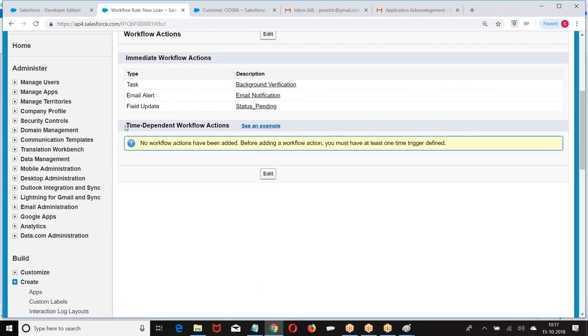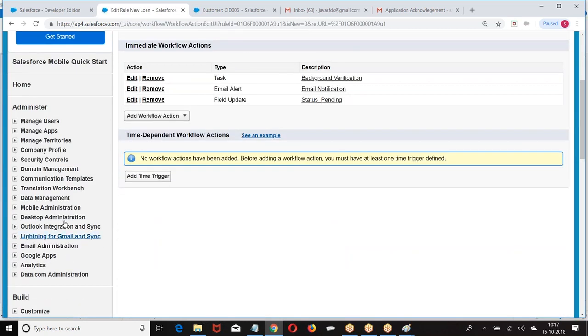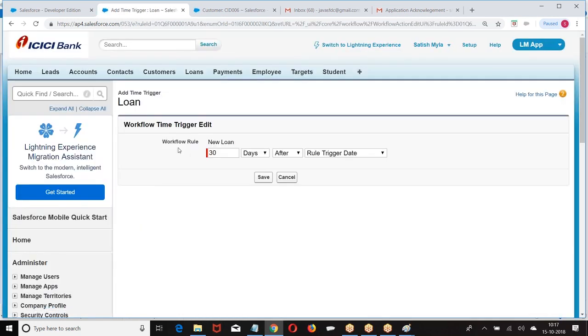How will you create a time dependent workflow action? When you want to create one, first tell me the time. Add a time trigger. At what time should the action be performed? 3 days after the applied date, 3 hours after the applied date, before the applied date, after the applied date. Are you getting my point here? We want the action to be performed 3 hours after the applied date.